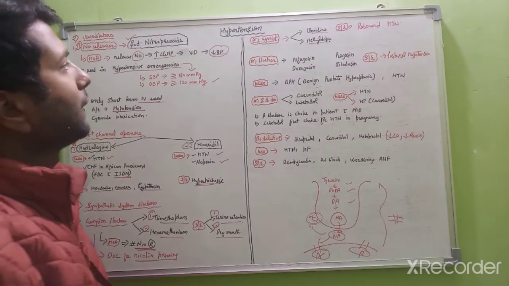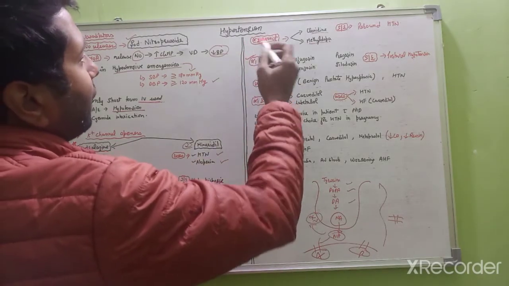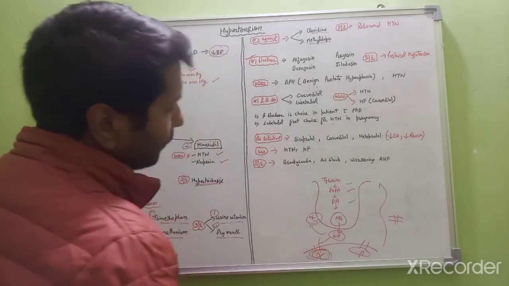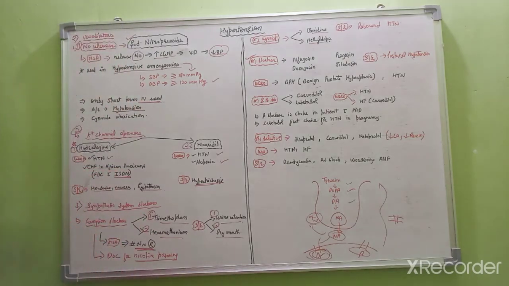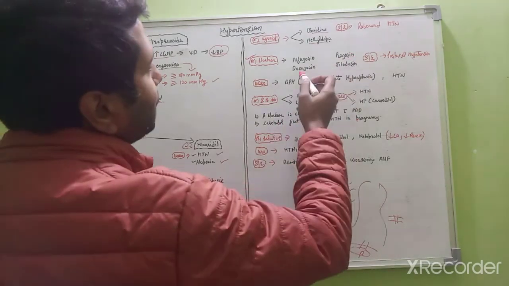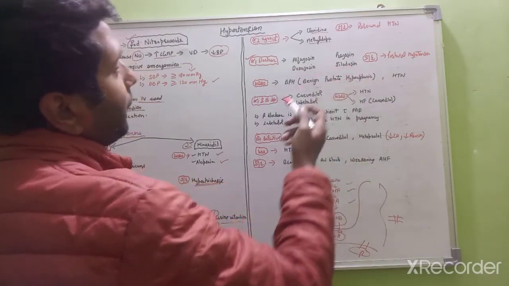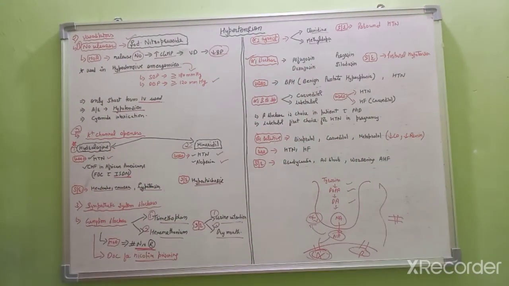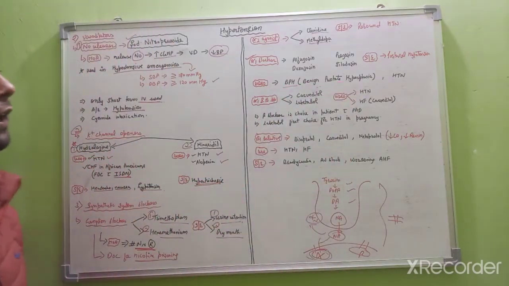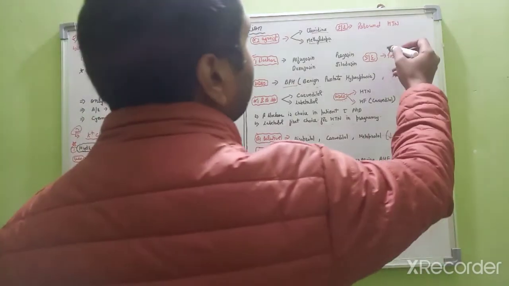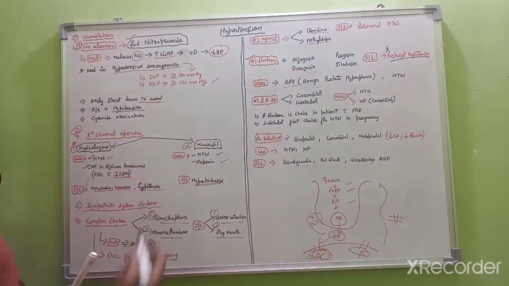Then after the alpha 2 agonists, we have alpha 1 blockers. We have to block this receptor so that if the neurotransmitter comes here, it will not bind here. We have drugs like prazosin, doxazosin, silodosin, and so on. These drugs are also used in patients having hypertension with BPH, that is benign prostatic hyperplasia. The side effect of these drugs is postural hypotension. So alpha 1 blockers cause postural hypotension.